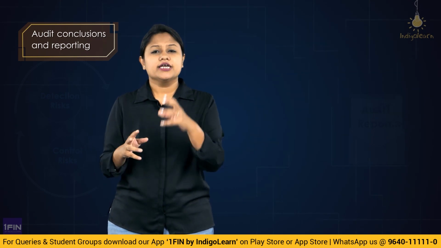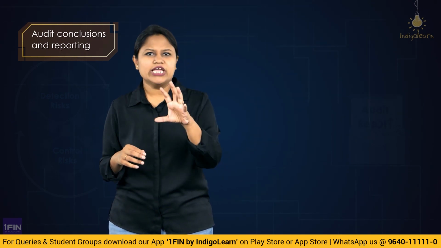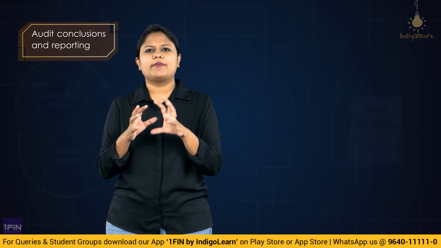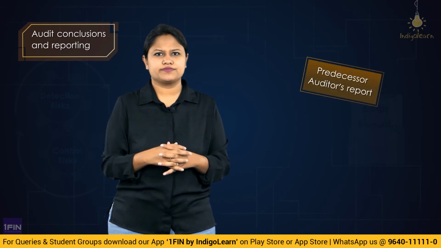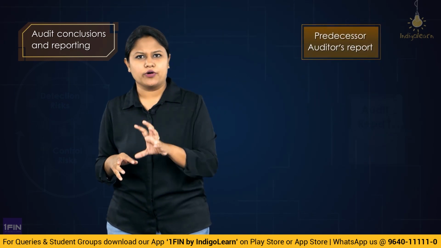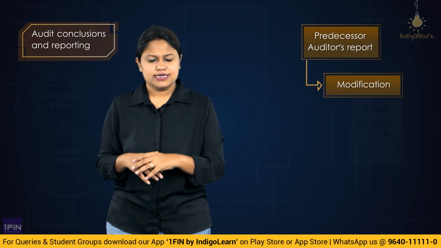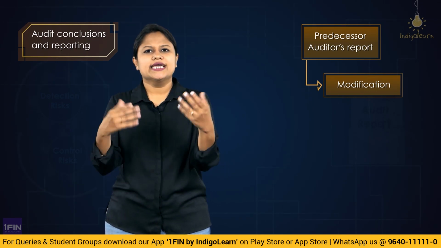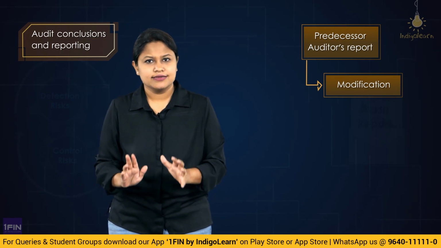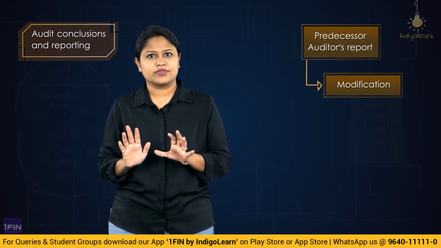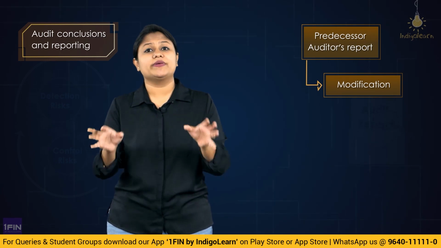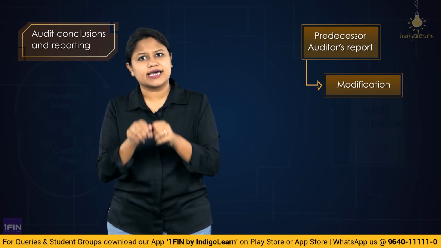Right? Now, third thing, we have just now discussed using the predecessor audit report. So in the predecessor audit report, there is a modification. This modification, that means the reason for the modification, is still remaining uncorrected. It is still present even in the current year. That is, the misstatement has still not been rectified by the management even in the current year.